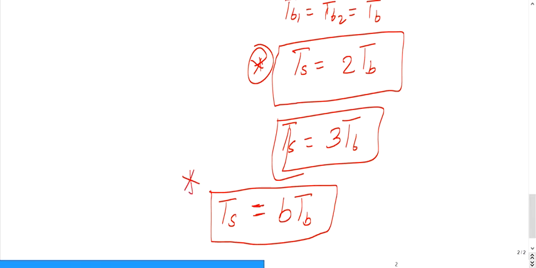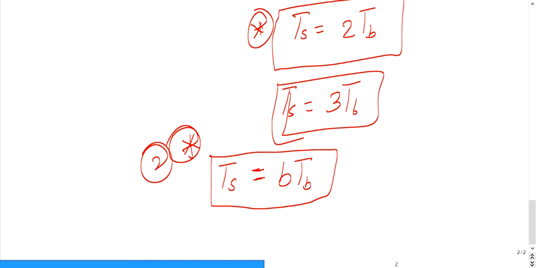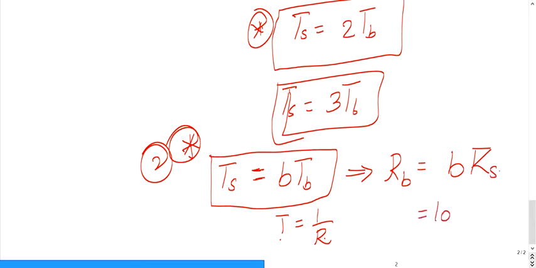Try to memorize this second formula. If you write the duration in terms of rate, just reverse it: time is inversely proportional to rate or frequency, since T is 1 by R. So RB is nothing but B times RS. You already know what B is: B is log base 2 of S, where S is the number of symbols.